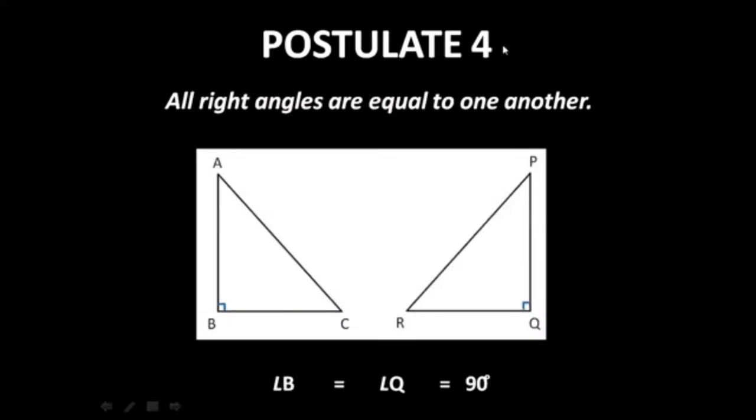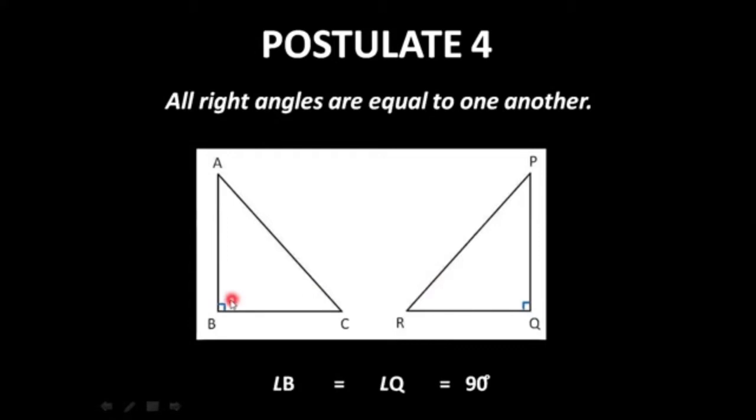Now let us get into postulate number 4 given by Euclid, which states that all right angles are equal to one another. I repeat, all right angles are equal to one another. Let us understand this with the help of a diagram. Here we have two triangles: triangle ABC and triangle PQR.